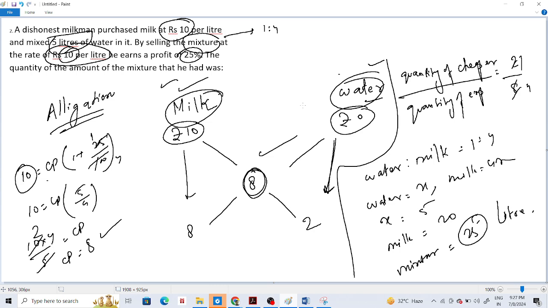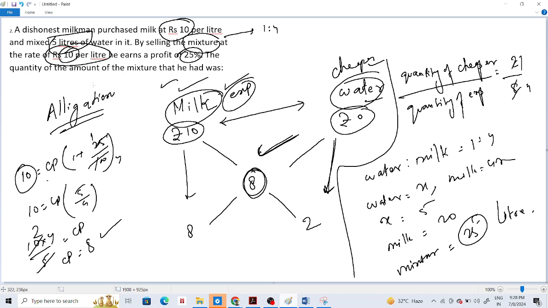Sir, can you explain this allegation chart again? Sure. See, this is milk, this is the expensive one. This expensive one is sold at, I mean, what is the price of this expensive one? Rupees 10 per liter, given in the question. Okay, what is the price of this cheaper one, which is water? 0. Right.